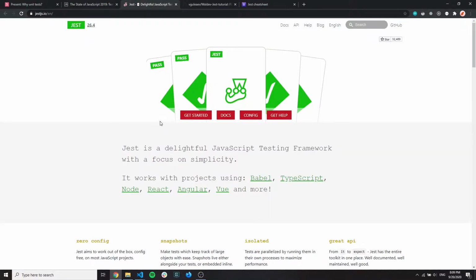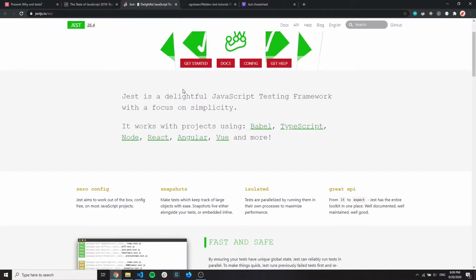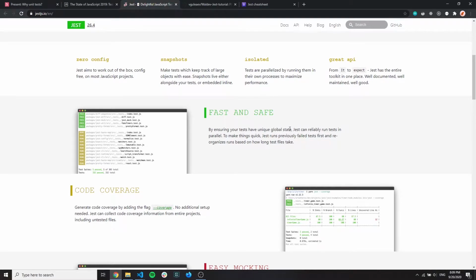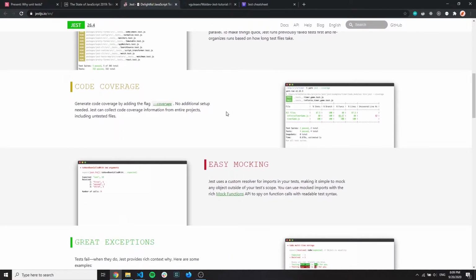Let's go back to Jest. What is very important to mention is that we will write tests for the Node.js backend. We'll write the basic unit tests, and we will not test something like React components. If you find such a tutorial, let's try to find another one, because this is just the basics of Jest. I will show you how to mock, how to write basic unit tests, and so on.